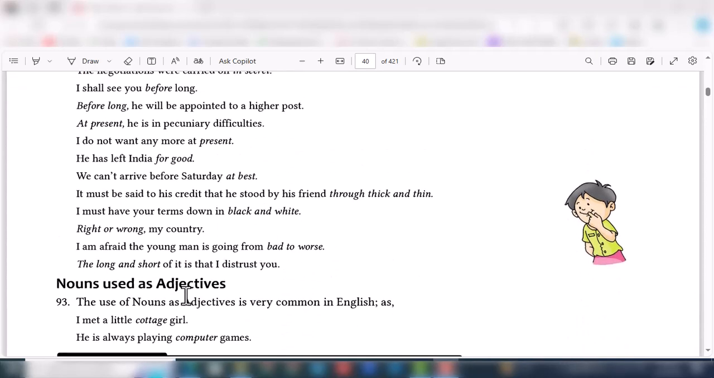Now nouns are used as adjectives. Sometimes things alter in our sentences: first we use an adjective as a noun, then we use a noun as an adjective. For example, "I met a little cottage girl," where cottage is a noun used as an adjective, and "He is always playing computer games," where computer is likewise a noun used as an adjective.